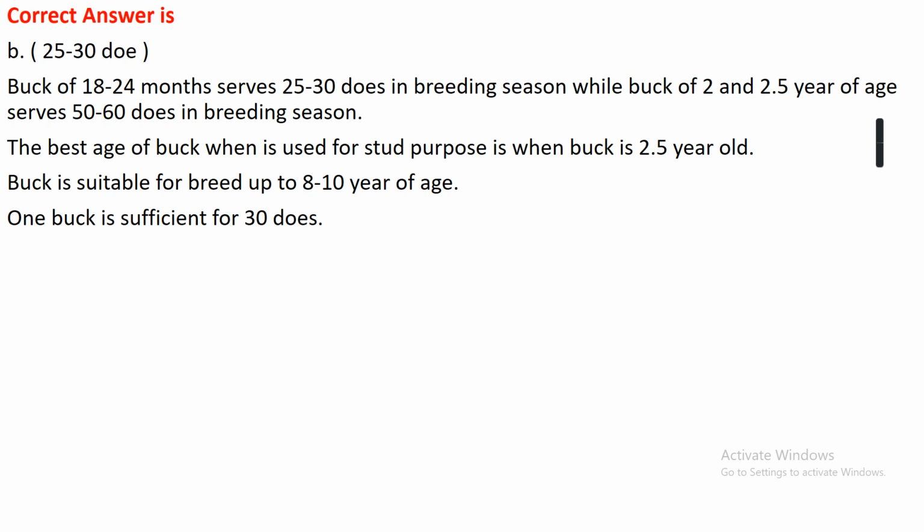A buck is suitable for breeding until it reaches 8 to 10 years of age, and one buck is sufficient to breed 30 does.